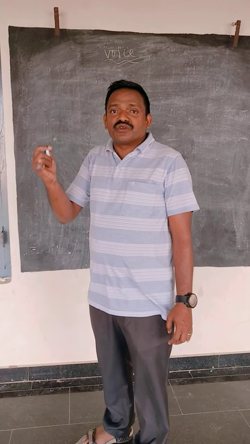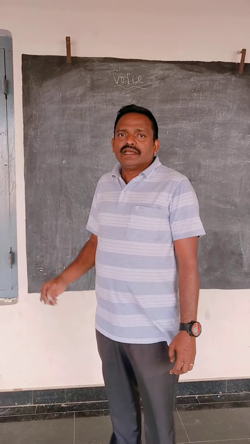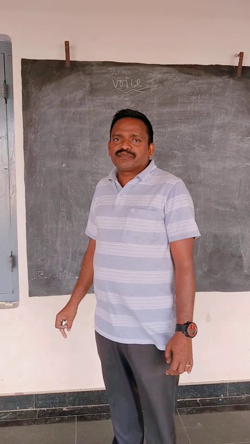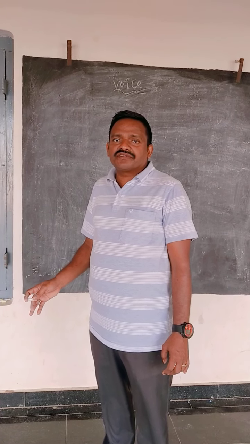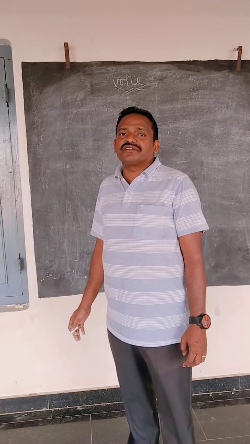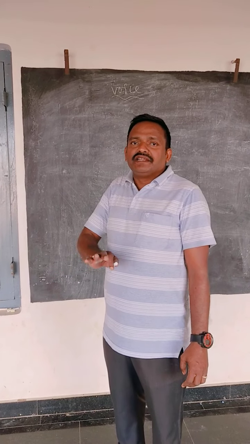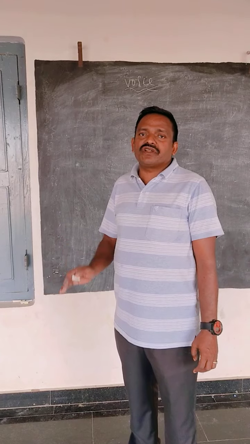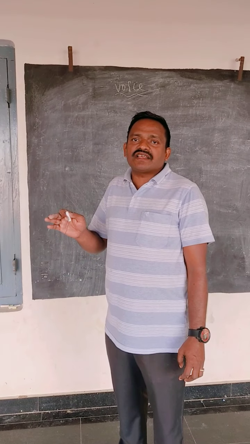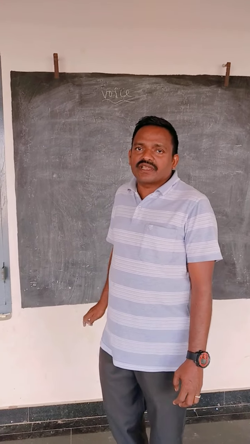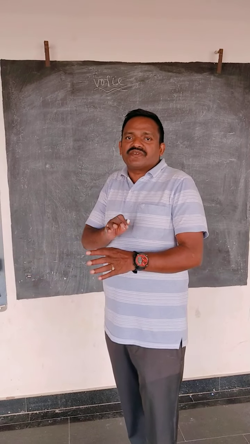The sentences are assertive sentences, interrogative sentences, imperative sentences, exclamatory sentences, and optative sentences. In the present scenario, sentences are classified into 5 types. Now we have no time to discuss very clearly.